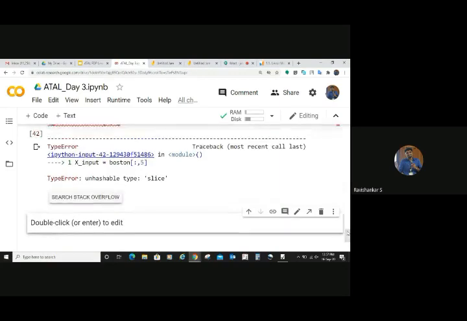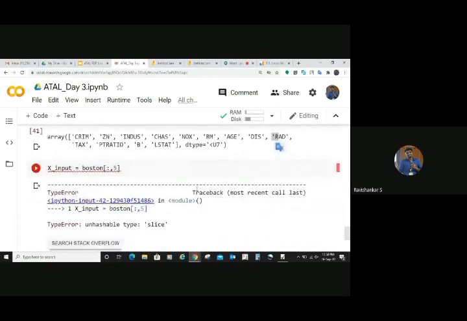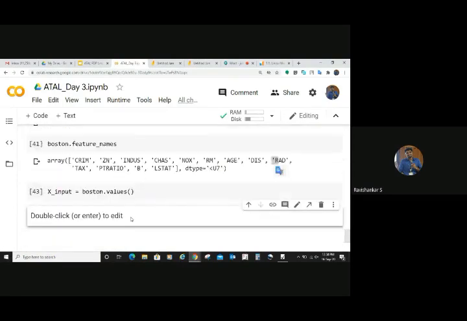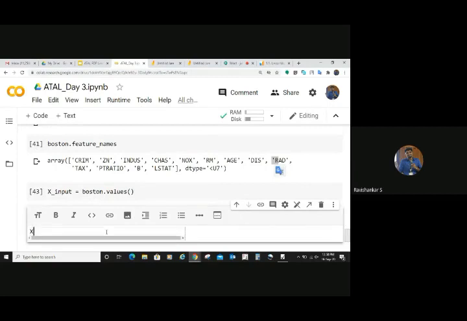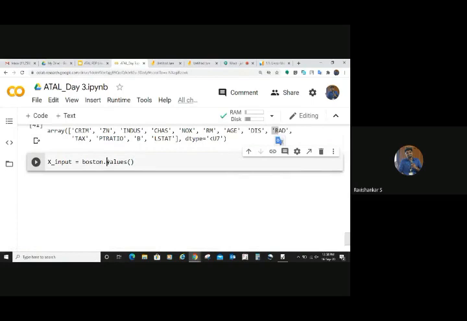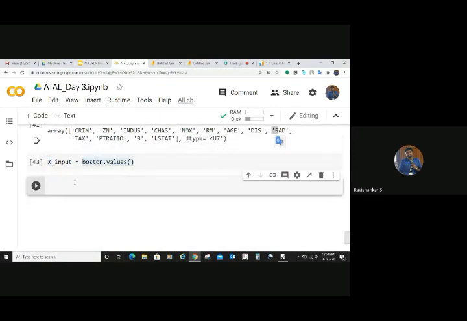Yeah, this is unhashable type. But why? Because it is not at all a data frame. So you need to put values there. Yeah, if it is a data frame, then it will work. You can see that the input has been taken, right? You can actually test the input. Oh, sorry, it's a text cell. So using this values, you need to take the input, right? Since you don't have a data frame. If you have a data frame, you can use that slicing so that we can take the value. So here it is not a data frame. That's why I have used that. So now we can test your input.